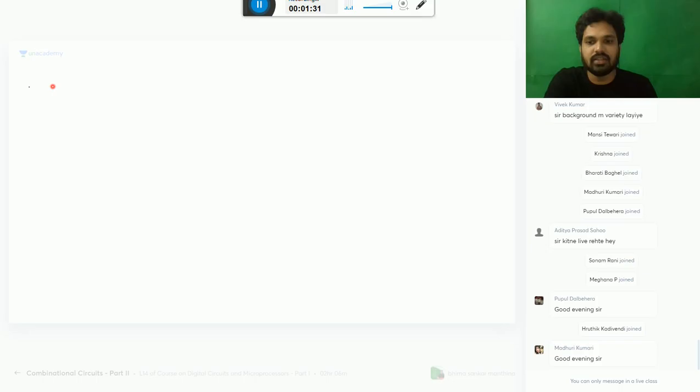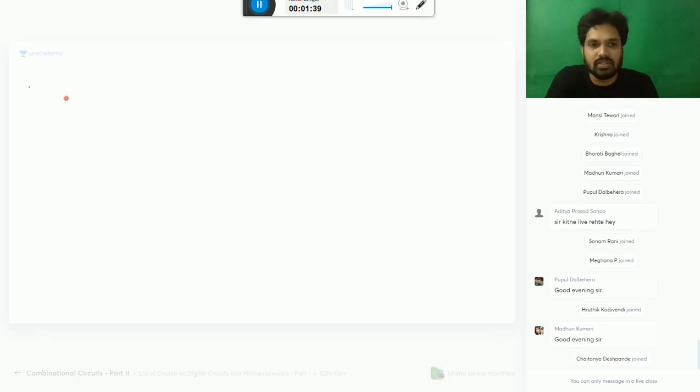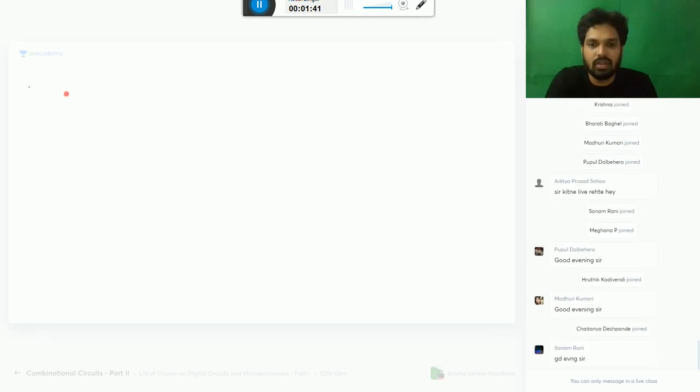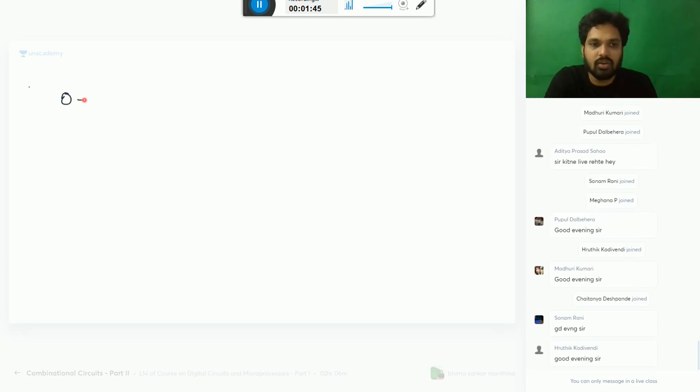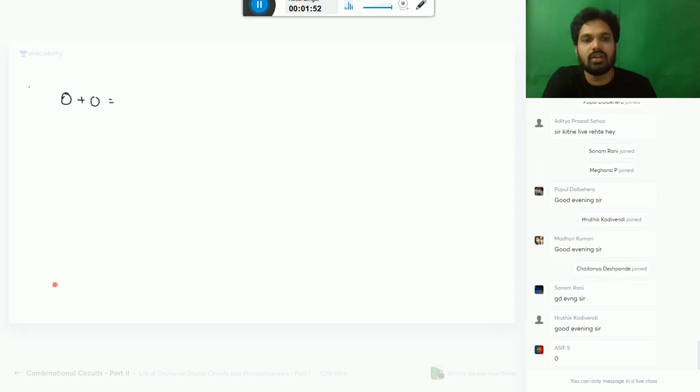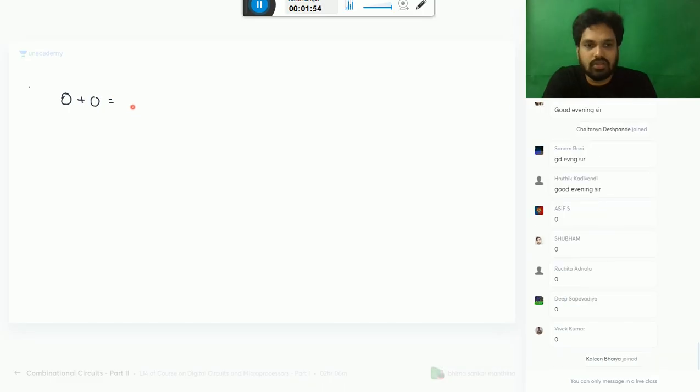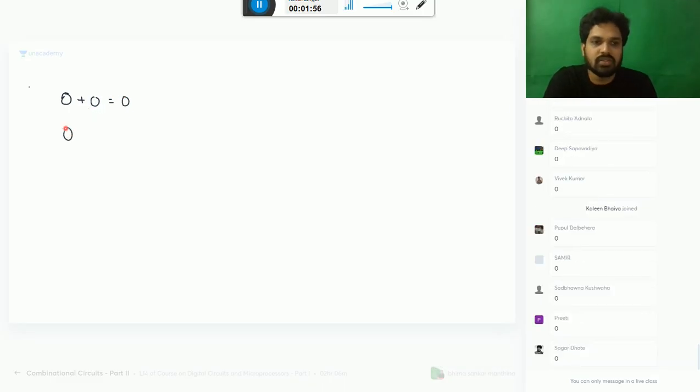So earlier in Boolean algebra, we discussed the AND operation and the OR operation. Suppose you have two functions. One function is 0. OR operation of 0 with 0, what is the answer? 0. 0 plus 1, what is the answer?